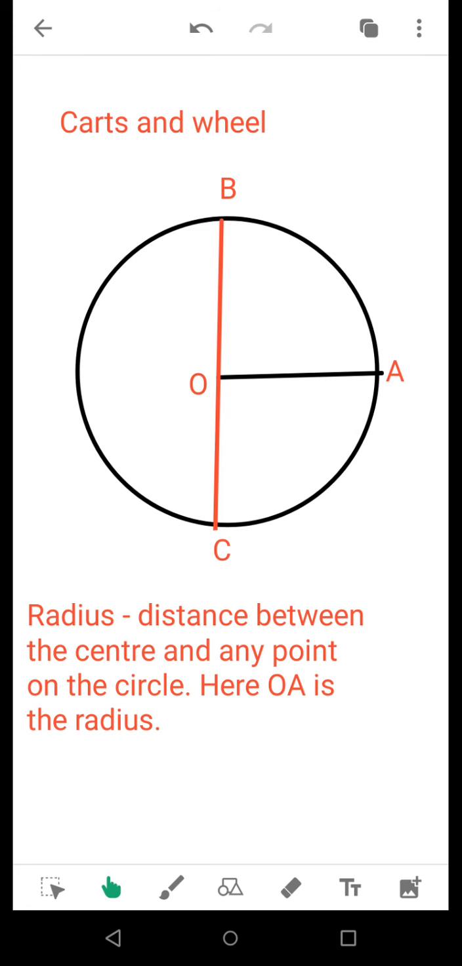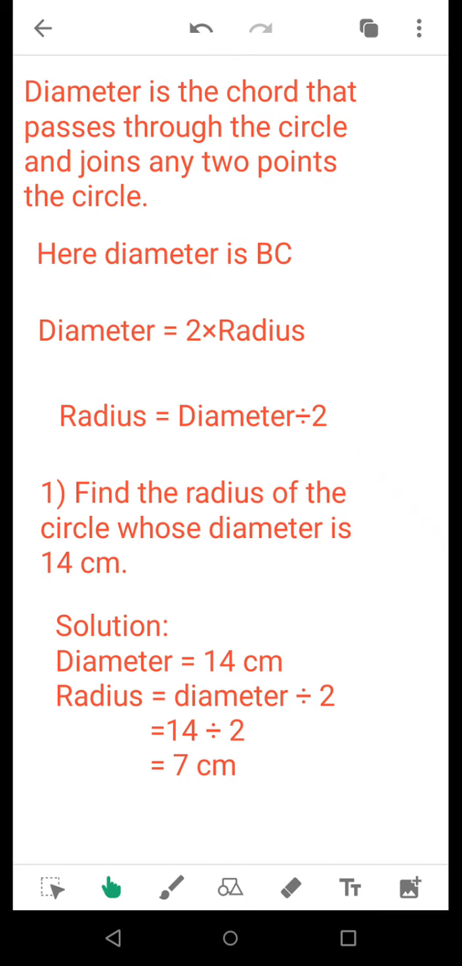So we recapitulate again. Radius is the distance between the center and any point on the circle. Here OA is the radius of the circle. It is not mandatory that a circle will have only one radius. There are many radii, like OB is also a radius, OC is also a radius. If we draw a line beginning from O to any point on the circle, that will also become a radius. Now we move to the second page.